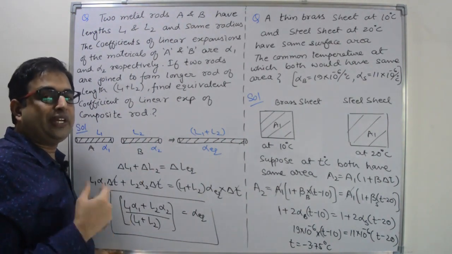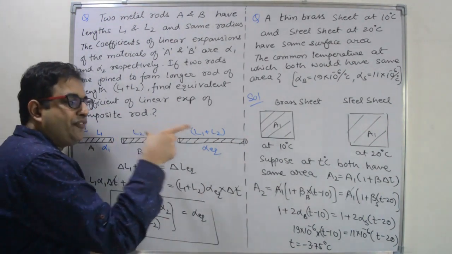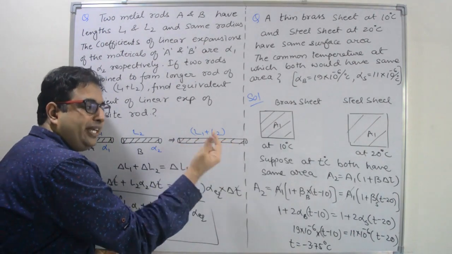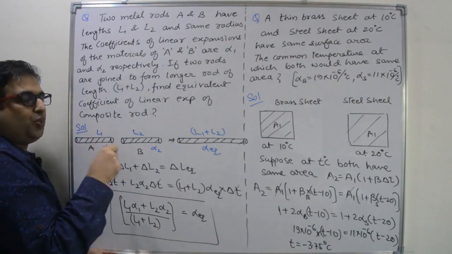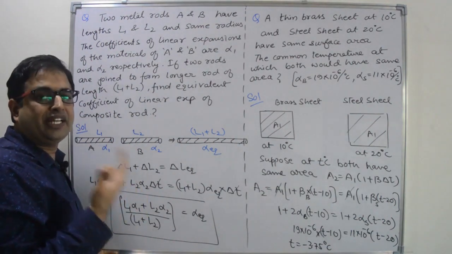What is the meaning of equivalent? Equivalent means the effect produced by the single rod is equal to the effect produced by both the two rods. So what is the effect? Here we have linear expansion.